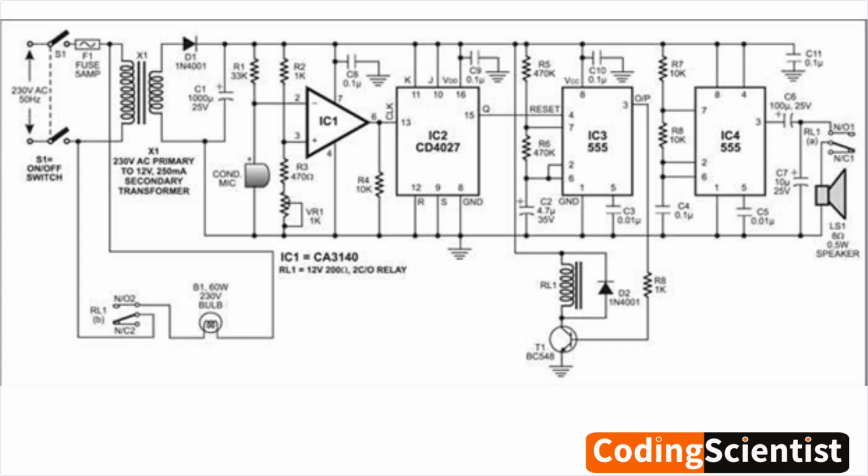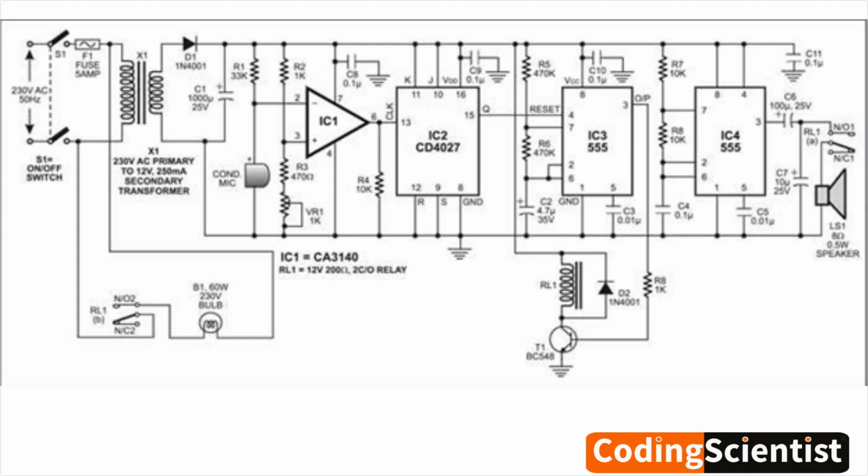Capacitors, C1, C11. These components are used for filtering and smoothing the DC voltage, as well as for decoupling and stabilizing the circuit. Resistors, R1 to R7. These components are used to limit current flow and set bias voltages for various components.